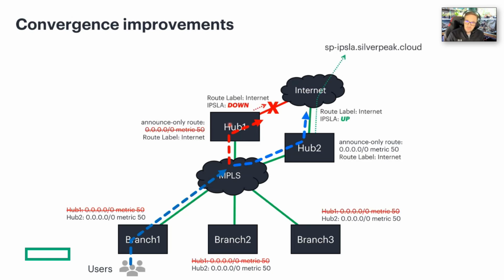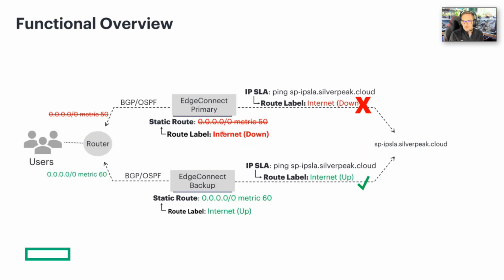Of course, route labels solve this problem quite elegantly. You bind the 0.0.0.0/0 metric 50 to the route label internet. The route label internet is bound to the local breakout automation. So if all of the local breakout connections' labels are down simultaneously on hub 1, then we will withdraw the 0.0.0.0/0 route from all the branches. Problem solved. Even if you're using BGP or OSPF via IGP on the LAN side, you can see how you can set it up in different ways to withdraw that default.